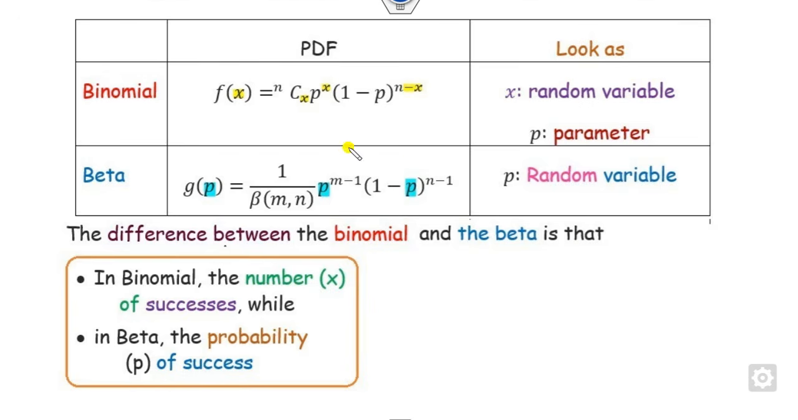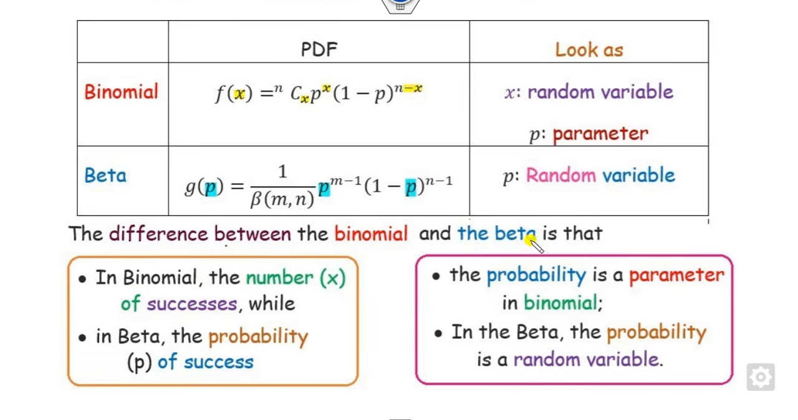So if I sum up, what is the meaning of that? In the binomial distribution, x is my number of successes, and p is my probability of success. In the case of the binomial distribution, probability is a parameter, while in the beta distribution, probability is my random variable. So you can see this is a slight difference between the binomial and the beta distribution.